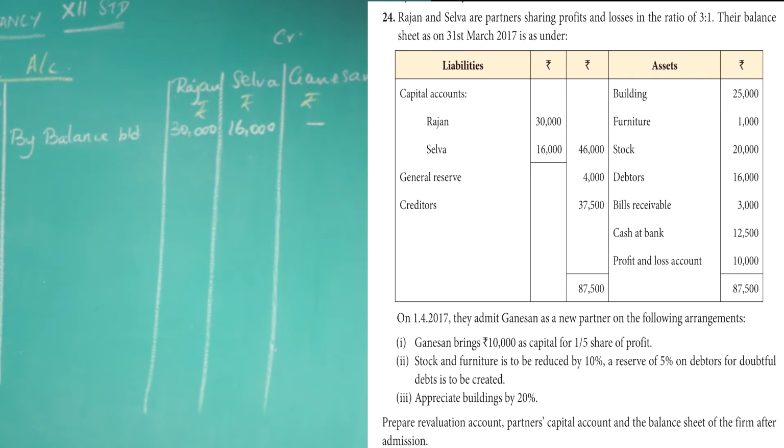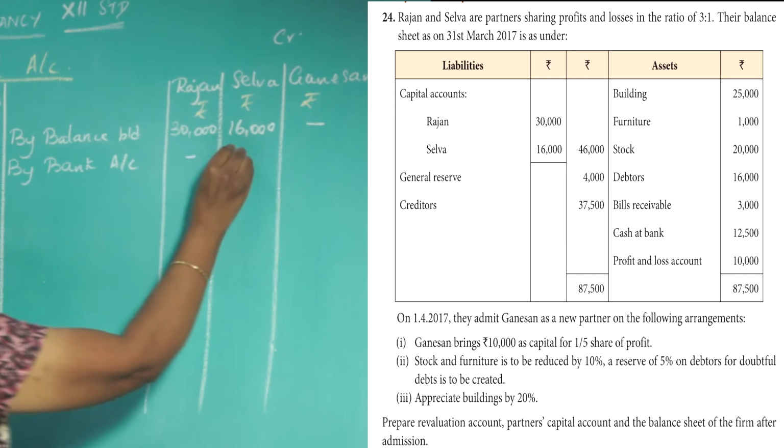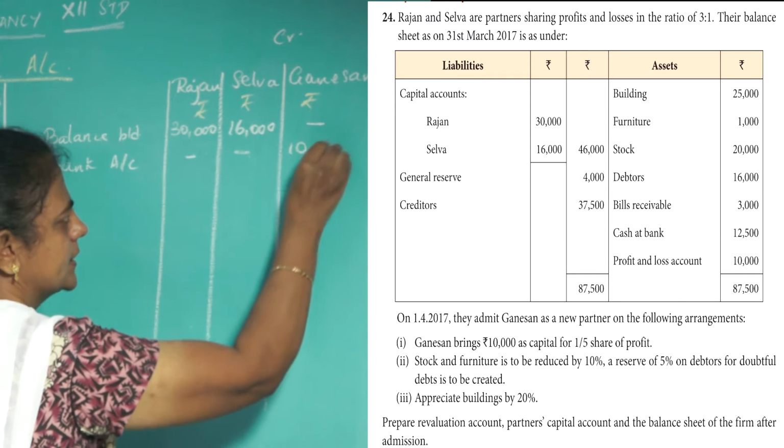Next, see the adjustment. The new partner Ganesan is bringing capital. How much is he bringing? See the question. Ganesan brings rupees 10,000 capital. He is bringing, so money is coming inside. So by bank account, he is bringing 10,000 rupees for his capital.